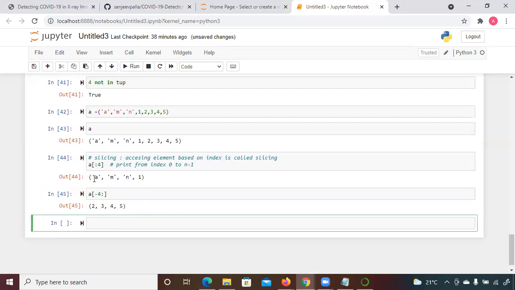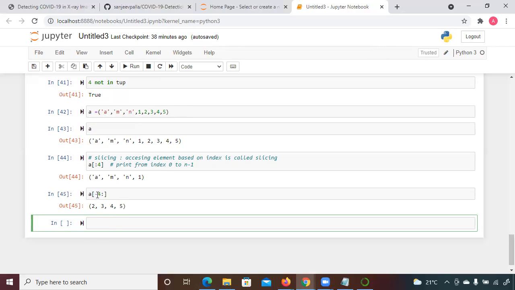So you can see when you write minus 4, it will print 2, 3, 4, 5, meaning indexes 0, 1, 2, 3, 4. When you write in this way, it means that from the end, the last four you want to print.